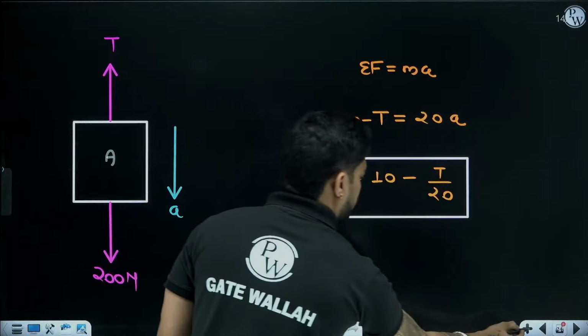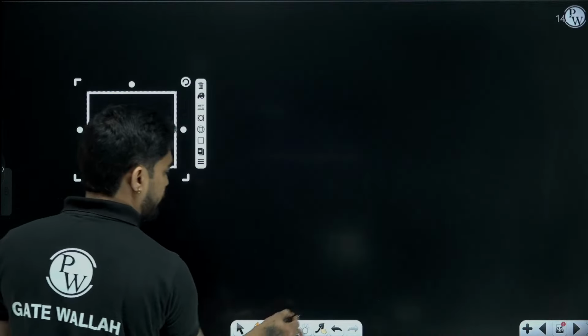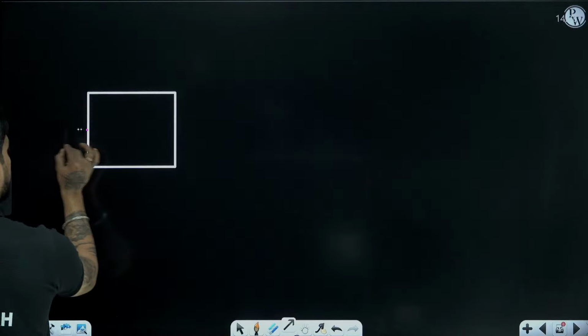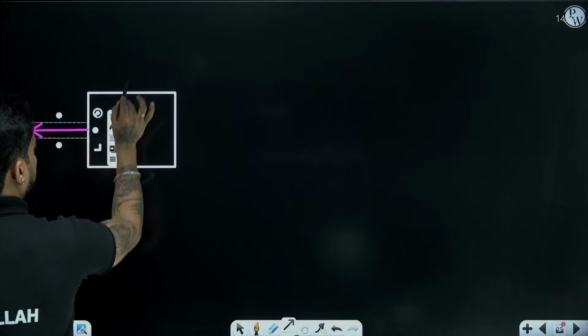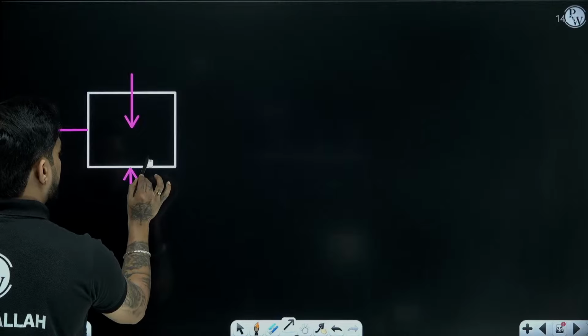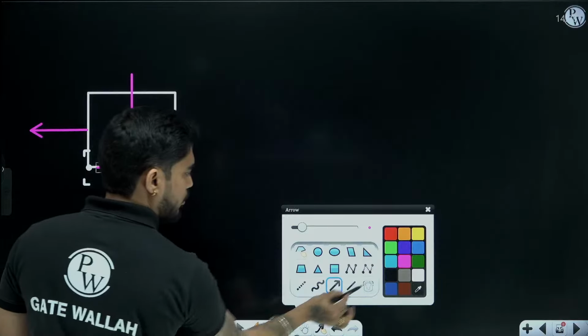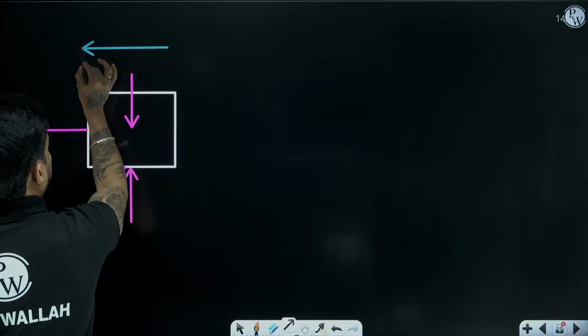Now we'll draw the FBD of block B. Block B is subjected to tension, then the weight of block B, normal force and friction force opposite to the motion. It is going to move towards the left side, right?